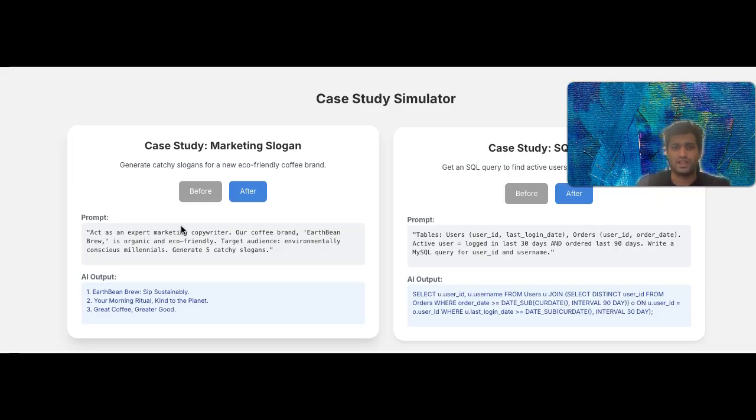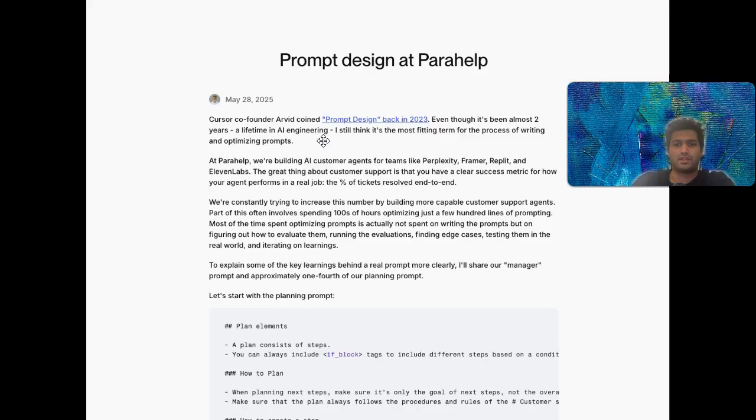By applying the techniques we're learning, you can guide AI to become a more powerful and reliable tool. Next, I'm going to be pulling back the curtain on some seriously advanced prompt design, thanks to the insights shared by the team at Parahelp. If you're fascinated by how to truly build a capable AI system, this one's for you.